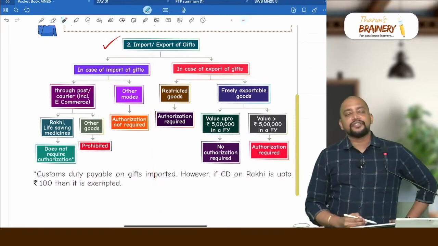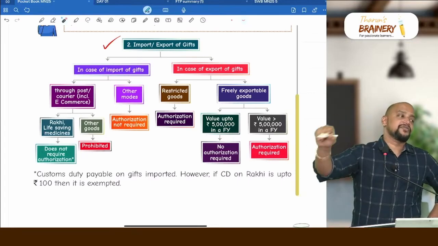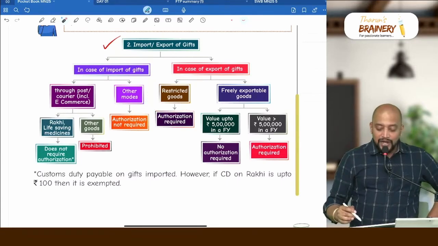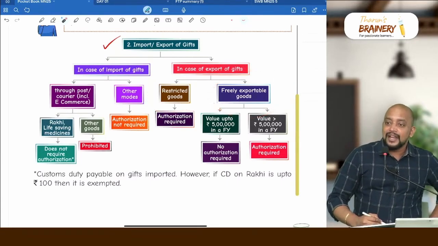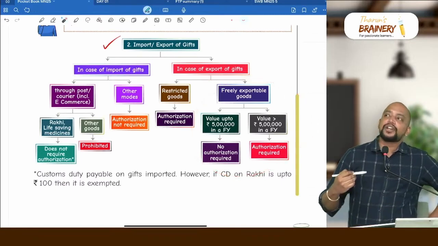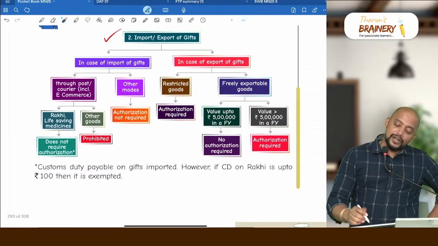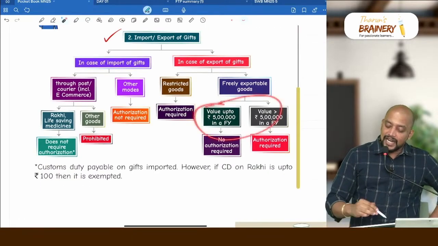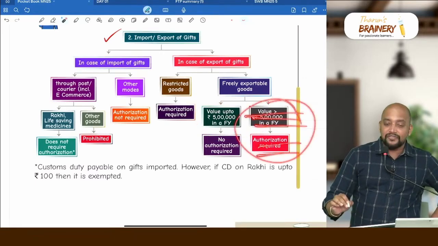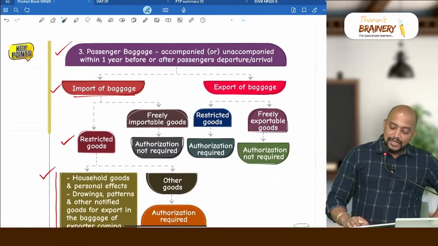In case of export of gifts, when you are sending, you know whether it is a restricted product or freely exportable product. If it is restricted goods, authorization required. If it is freely exportable goods, authorization not required, correct. But here they have brought in one point, that is you are exporting value of the goods more than 5 lakhs in a financial year. What kind of a playboy you are that you are sending gift more than 5 lakhs in a financial year? We want to see you, who you are. So authorization is required. Value greater than 5 lakhs in a year. Got it? Next. Next you see passenger baggage.